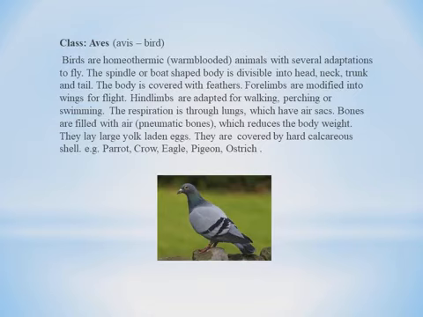Respiration is through lungs which have air sacs. Bones are filled with air. These bones are called pneumatic bones. Pneumatic bones means weightless bones. Since the bones are weightless, which reduces the body weight, they are able to fly high in the sky. They lay large yolk-laden eggs, covered by a hard calcareous shell. Example: parrot, crow, eagle, pigeon and ostrich.